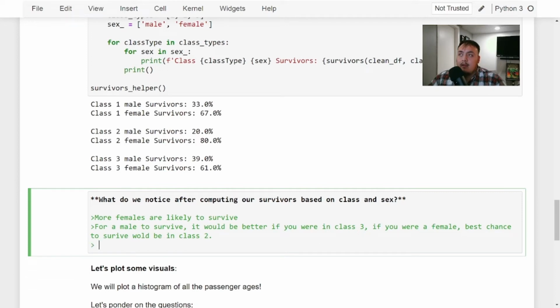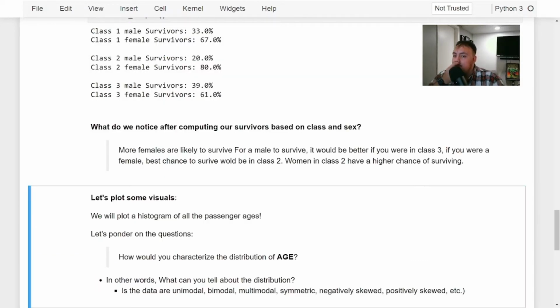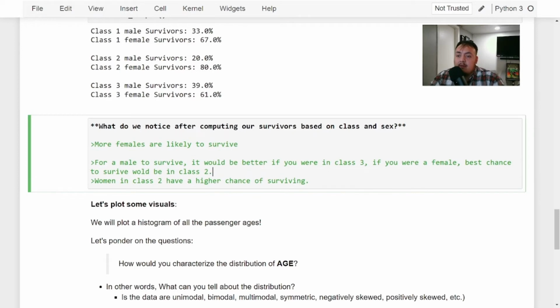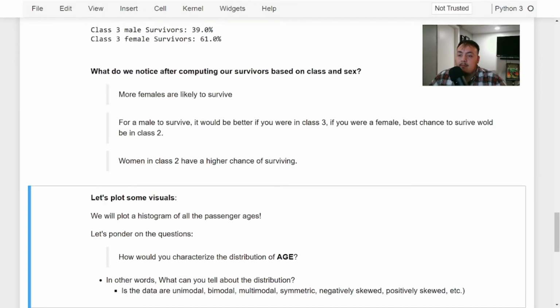All right, and another thing, what else do you notice? Women in class 2 have a higher chance of surviving. Cool. So that's what we noticed in this, and just to make it look better, that way we can see what we're talking about. Cool.